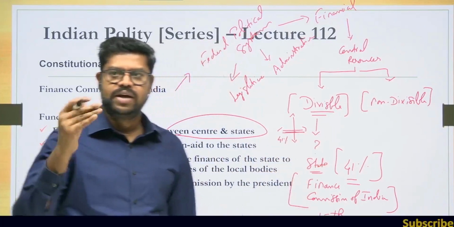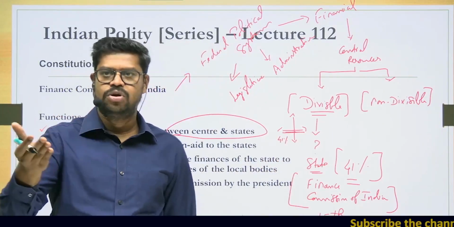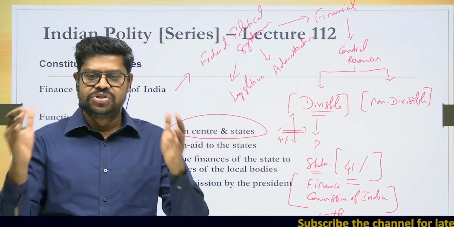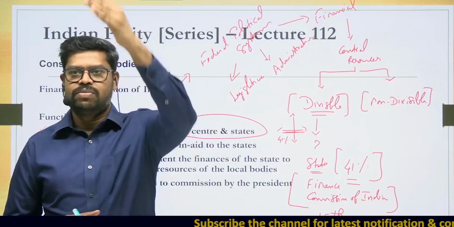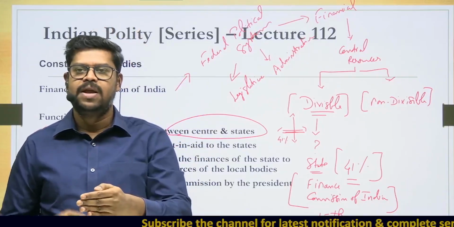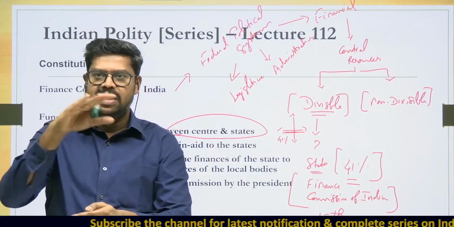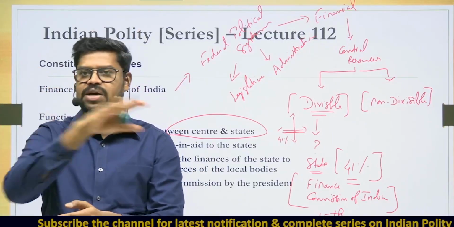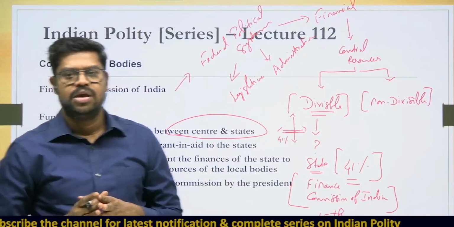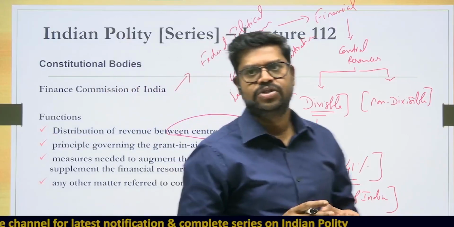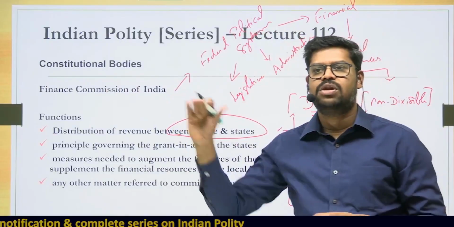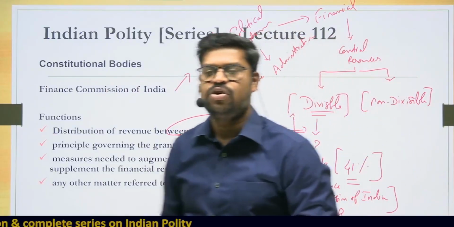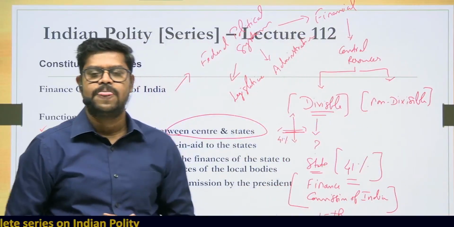Some states may get less, some states may get more, but cumulatively if you add up the shares given to all the states, that would amount to 41%. So 41% is merely a vertical distribution, and that 41% has to be further divided between each and every state, that is horizontal distribution. So whose function is it to give recommendation to the center with regard to the vertical distribution as well as the horizontal distribution? It is the recommendation of the Finance Commission of India.